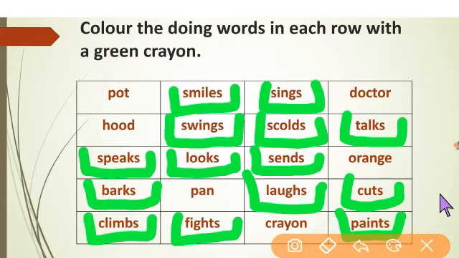Okay, now we will see the next question. Okay, see the second question. Look at the pictures given below. Fill in the blanks with the correct doing word using the add s form. Okay, one has been done for you. You can see the first question is already done for you. Paints. So we will find out what the action is here, and we will write the answer.